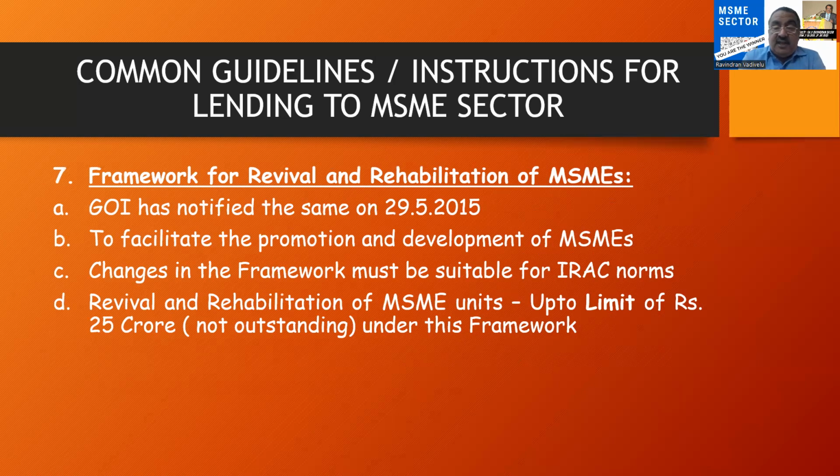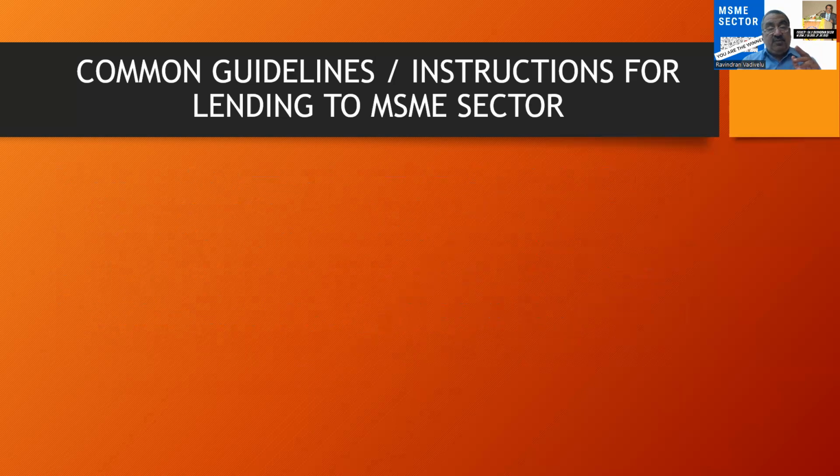This will definitely facilitate the promotion and development of MSMEs, and the change in the framework must be suitable for the IRAC norms, income recognition and asset classification, and revival and rehabilitation of MSME units up to the limit of 25 crore. It is not the outstanding, it is the limit. So they can revive. All MSME units can be given revival and rehabilitation by the banks. So RBI has given clear power to the commercial banks to revive and rehabilitate the MSME units. So this is also another very important master direction issued by the Reserve Bank of India.